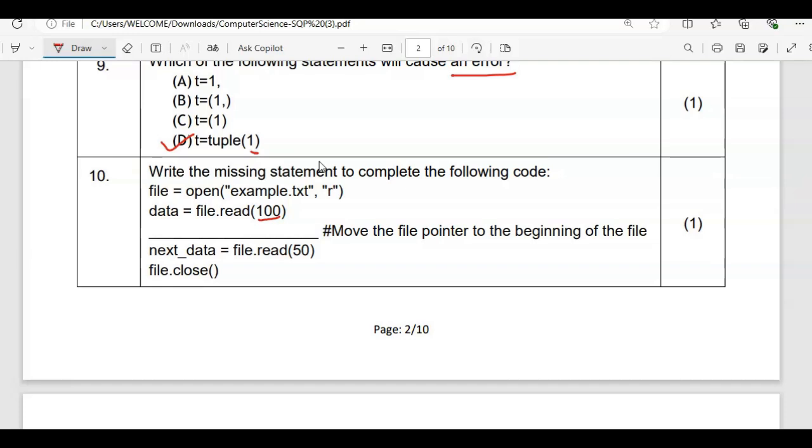Move the file pointer to the beginning of the file. So for that we have a predefined function. First you will check the object or the file handle, that is file. So you will write file dot, I think seek. Yeah, seek is the name of the function and the position is 0 because you have to move to the beginning. So we are seeking the beginning of the file example.txt. So this is quite easy.